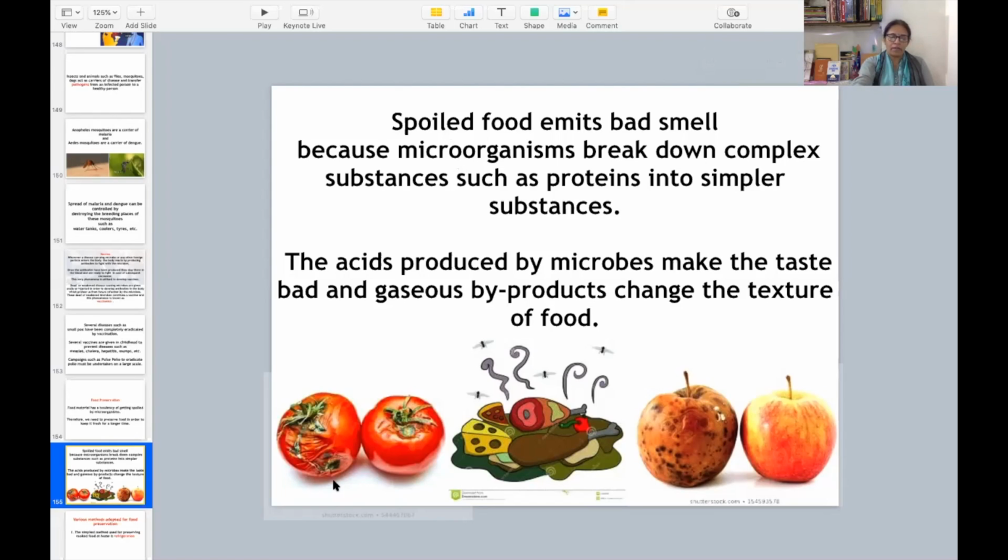You have seen here are the pictures. The spoiled food looks like this. क्या क्या बनता है उसमें? एसिड्स प्रोड्यूस हो जाते हैं. क्लियर? गैसेस बनती हैं. So that is why the food's texture as well as taste becomes very much bad. It is not suitable for eating.